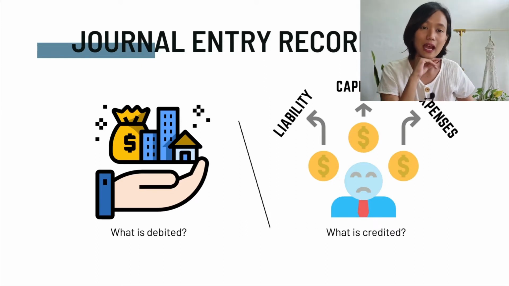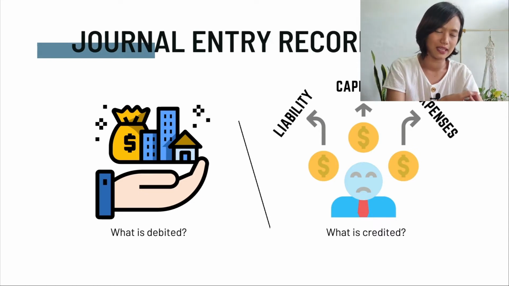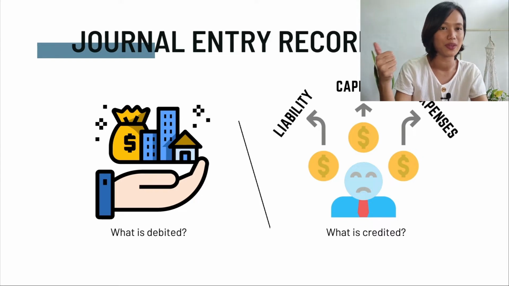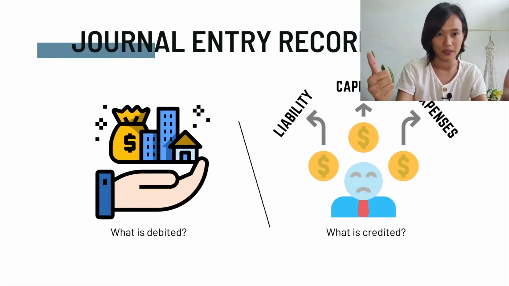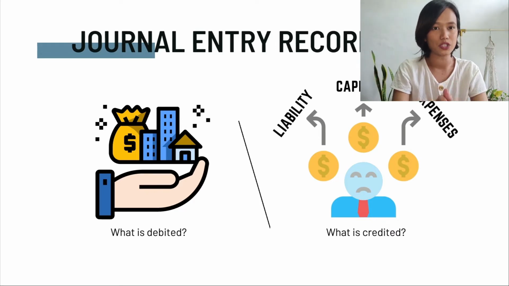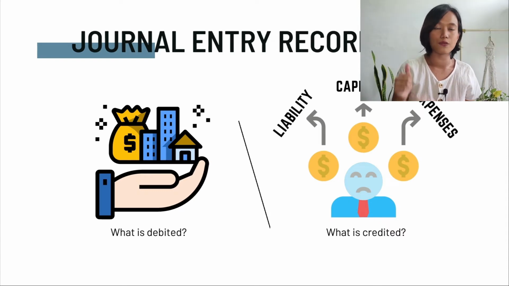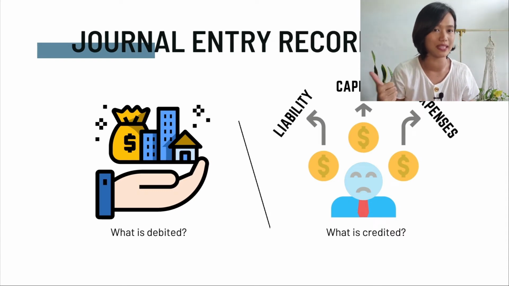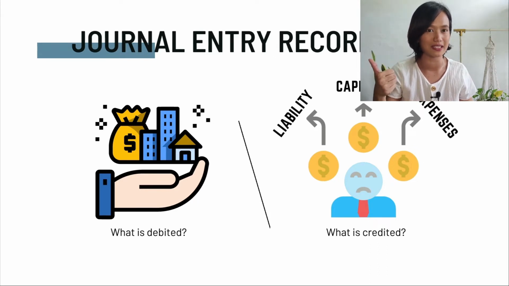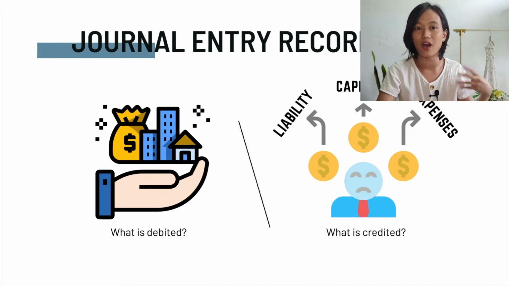Now here, like in our example earlier, we have to debit what should be debited and we have to credit what should be credited. In our example of buying land, we have to record land, of course, on the land account, not on the cash account, not on the building account, and you have to record the liability, not on the capital account. So you have to identify which accounts you have to record the transactions in. And remember, if we have to increase the asset, we're going to debit it because it's the normal account of the assets. So what if we have to decrease it? Then we should credit it. Just the opposite of it.